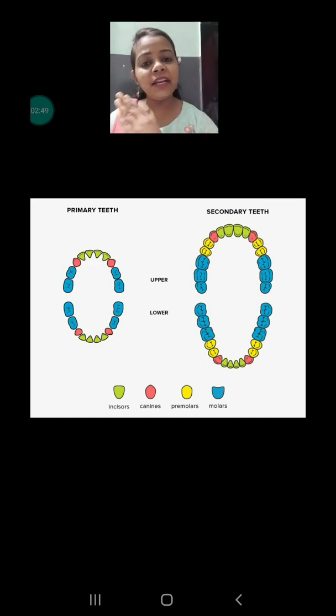That's why adults have 32 permanent teeth, whereas children have 28 permanent teeth. I hope you all have understood.